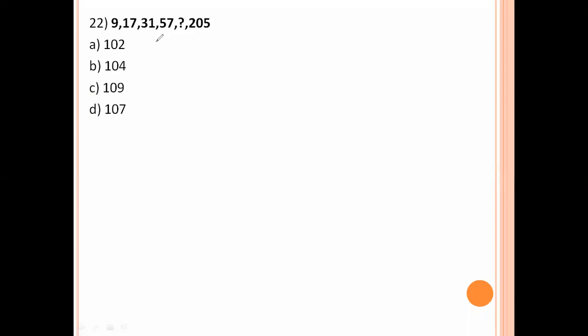Next one. 9, 17, 31, 57, 205. 9 times 2 is 18, 18 minus 1. 17 times 2 is 34, minus 3. 31 times 2 is 62, minus 5. 57 times 2 is 114, minus 7. 114 minus 7 value is 107. Option number D is the right answer.